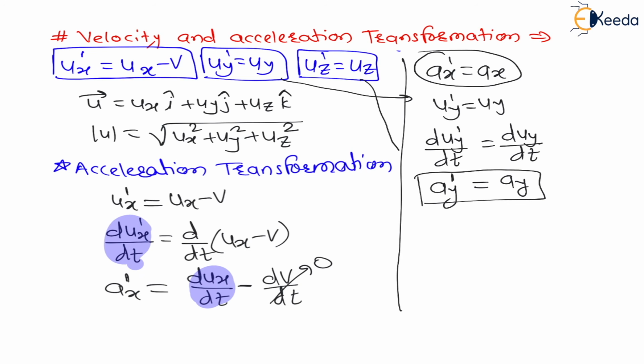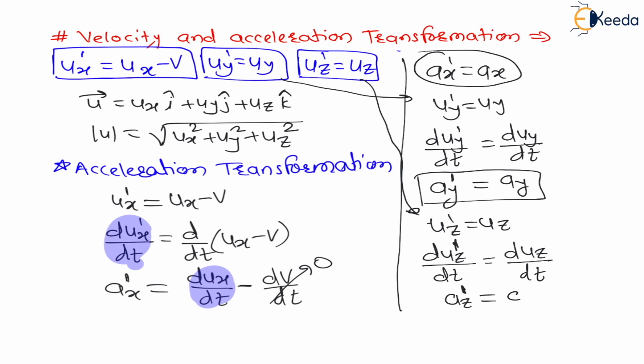Similarly, let us use the third equation of velocity, uz dash is equal to uz. Differentiate both sides with respect to time: duz dash divided by dt is equal to duz divided by dt. Therefore, acceleration along z axis in the moving frame is equal to acceleration along z axis in the stationary frame.